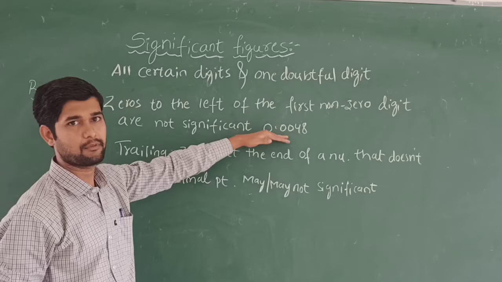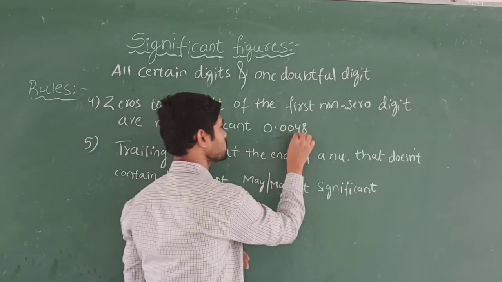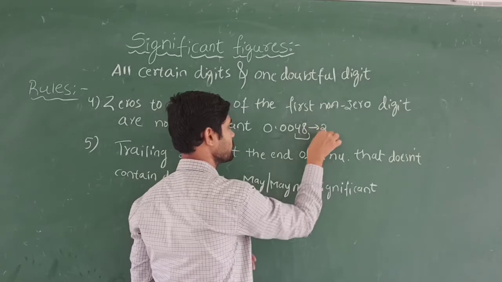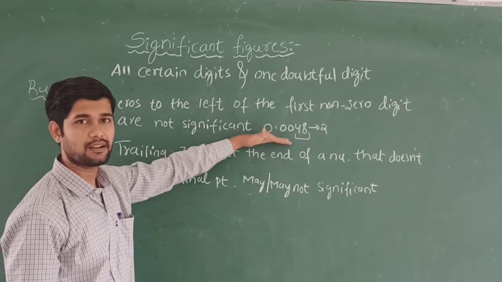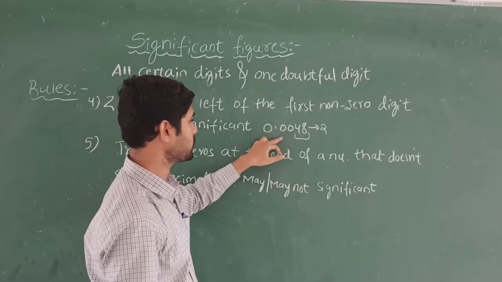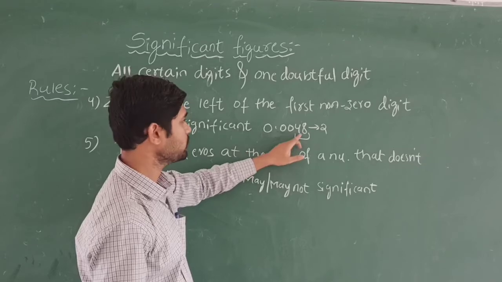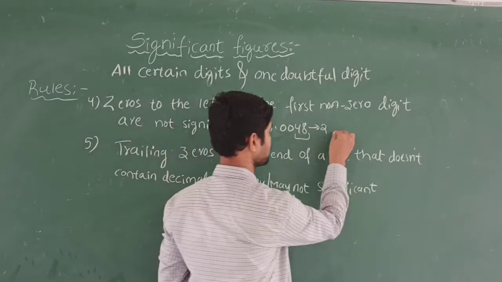It has only two significant figures, because initial zeros are not significant. We are not going to consider them as significant. We only consider these numbers, hence the significant figures will be 2. And I write one more example.